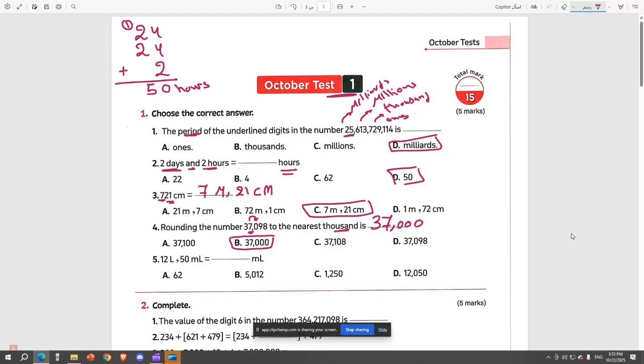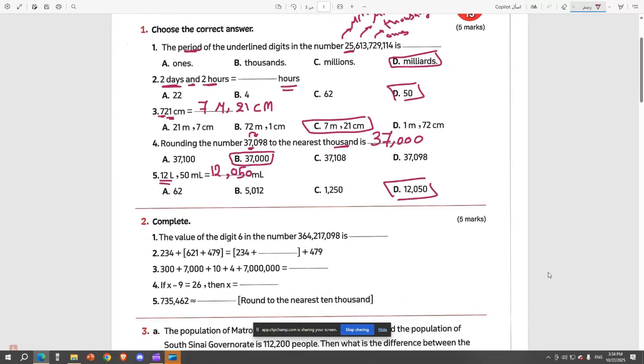Okay. Number 5, we have 12 liters, 50 milliliters. So we have a comma here. Okay, so that's my comma. After the comma, we have 12, so I write 12. And before the comma, we have 50, so I write 50. But this time, أنا ما عنديش حاجة في ال 100, I'm supposed to put 0 at the 100, so that's 12,050. Okay, mister, let's move on.